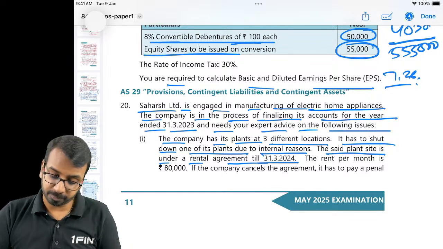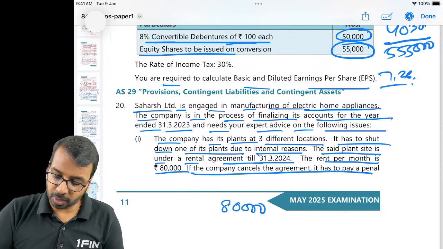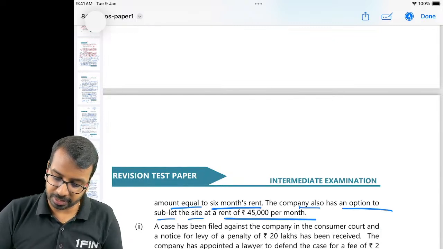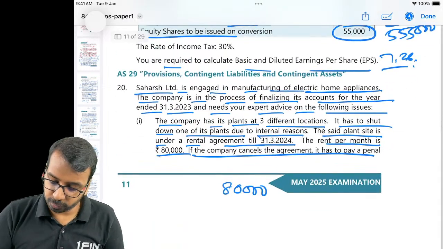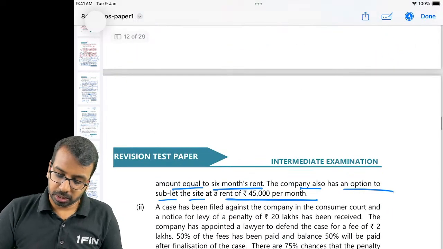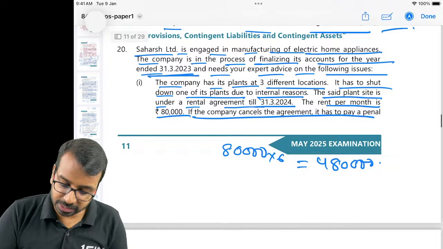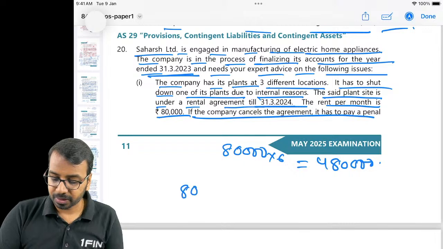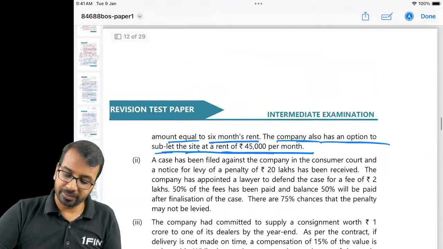Okay, so you have to shut down the plant. The rent per month is 80,000, so you have to pay 80,000 per month. If the company cancels, it has to pay a penalty amount of 6 months rent. The company has an option to sublet the site at a rent of 45,000 per month. So if you cancel the agreement, you have to pay 6 months rent, so that is 4,80,000. If I sublet the site, I have the option from 31st March to 31st March 24. I need to pay 80,000 rental to the other company, minus I will get 45,000.